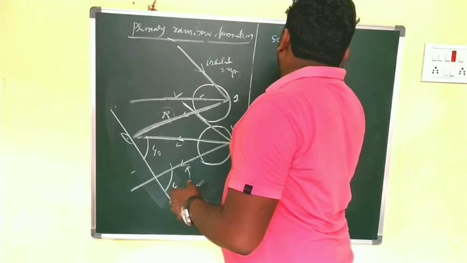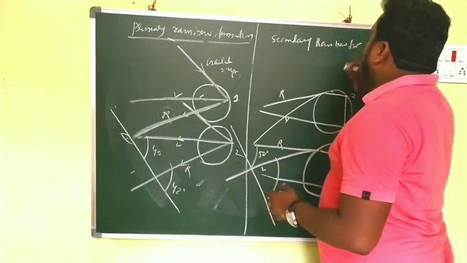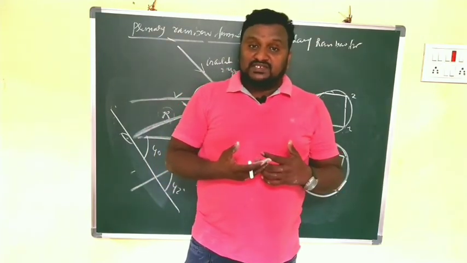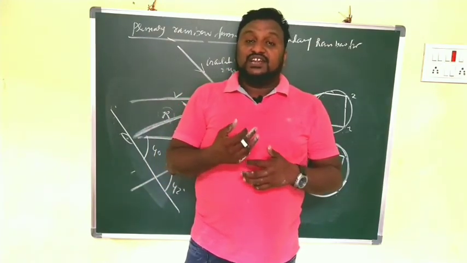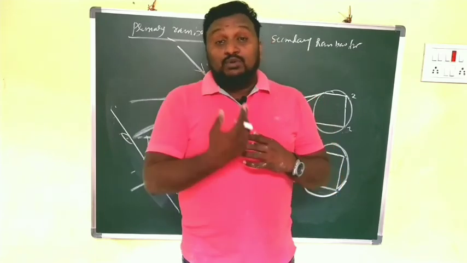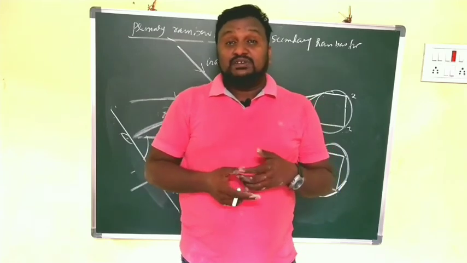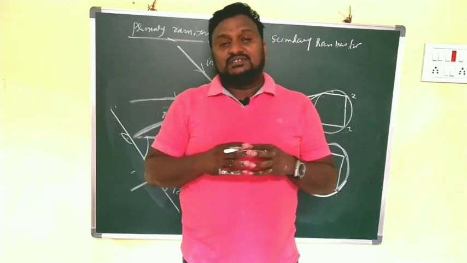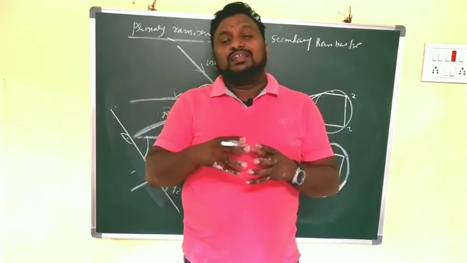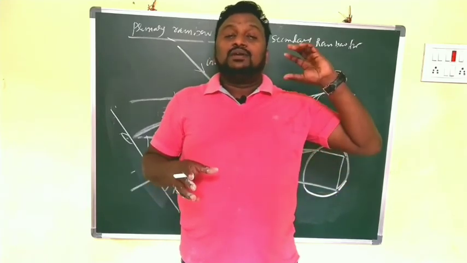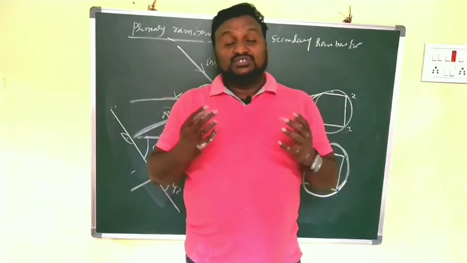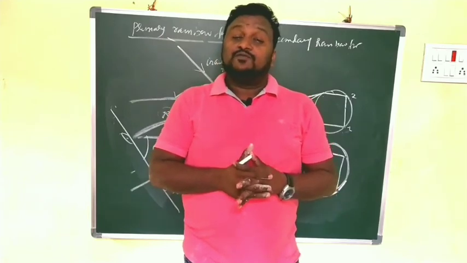Secondary rainbow formation. So actually when the wave undergoes multiple reflections, it may lose its energy. That's why the secondary rainbow seems to be very faint. That means the colors seem to be not very vivid. So faint means what? It should be in a pale color like this. So in the primary only one reflection is there, that's why it seems to be very clear. So children, this is about the formation of rainbow.